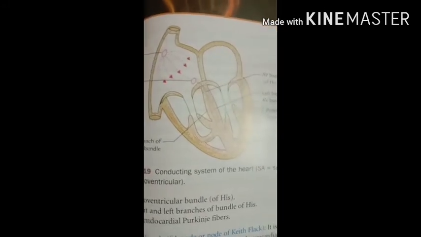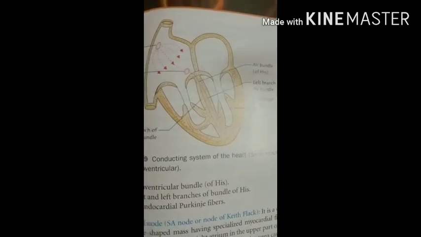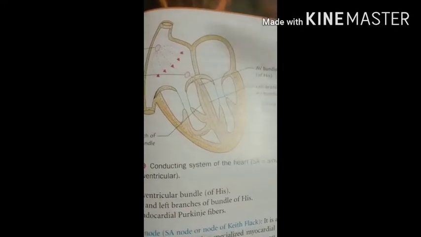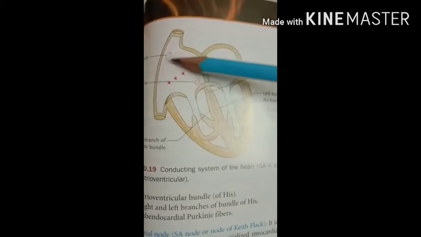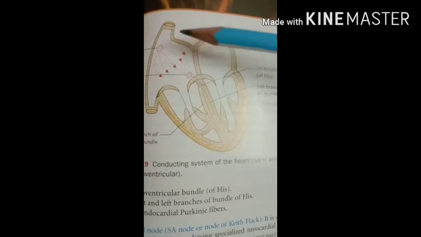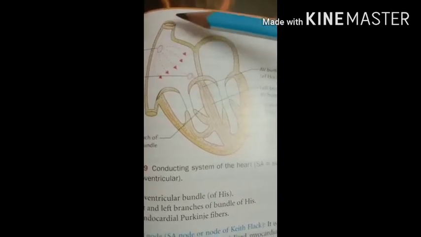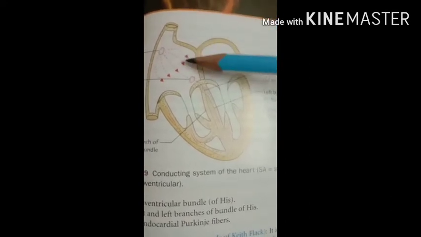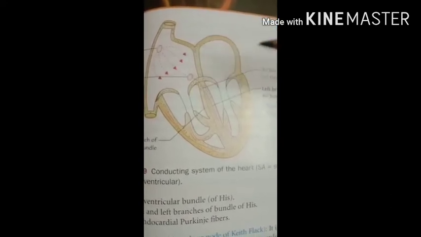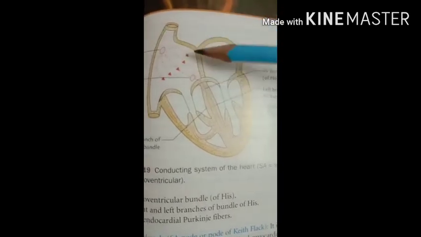So let's see the SA node, also called the sinoatrial node. The SA node is also called the pacemaker, and it generates impulses at the rate of about 70 to 100 beats per minute, and it initiates the heartbeat.